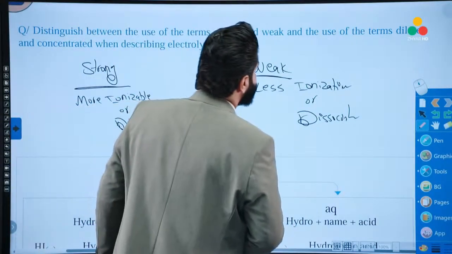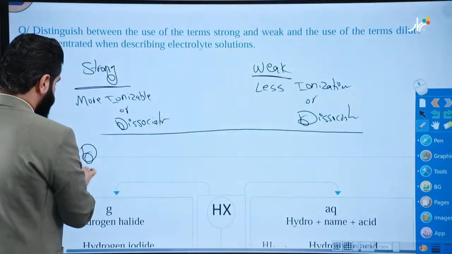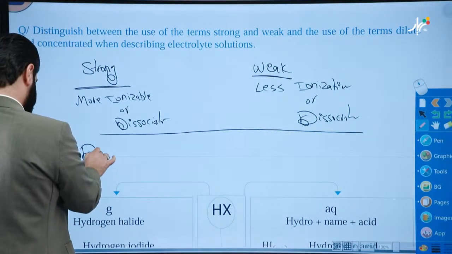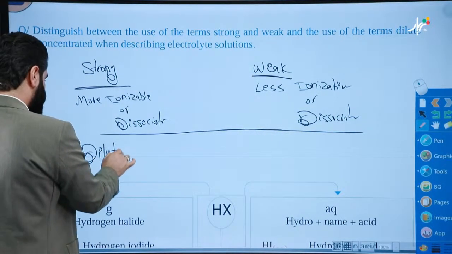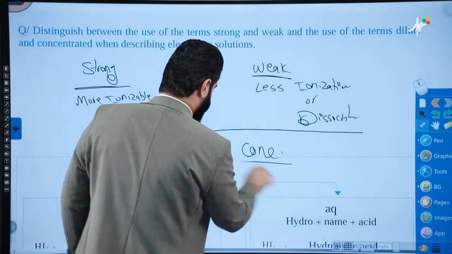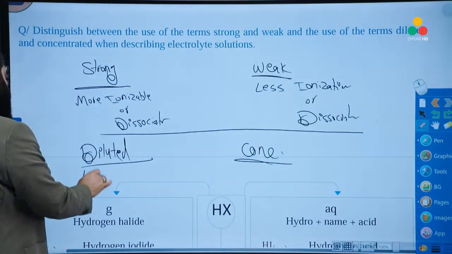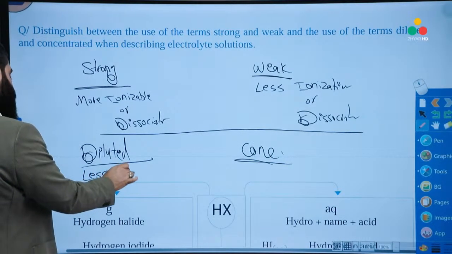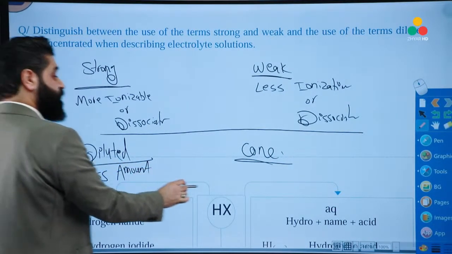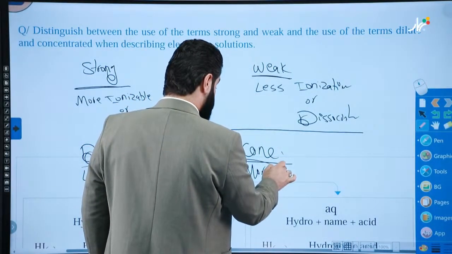How about diluted and concentrated? Look, diluted and concentrated are related to the amount of solute. Diluted means a lesser amount of solute, but concentrated means a greater amount of solute that is dissolved.